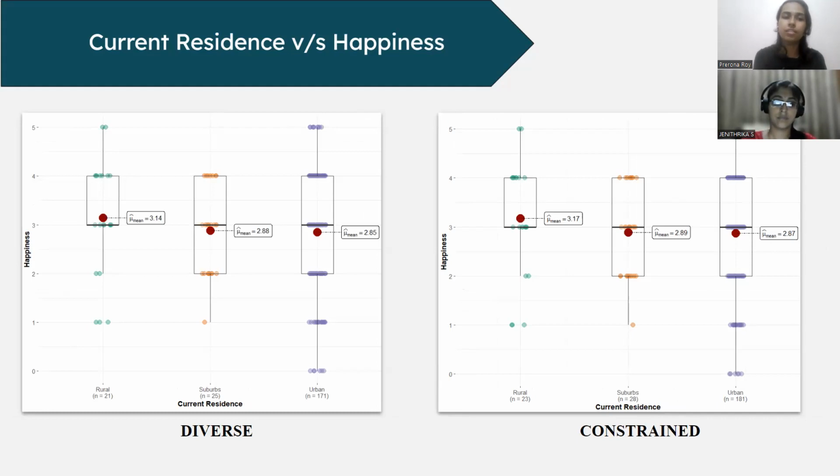So we have inferred here that the people residing in rural areas are possibly happier than those residing in the suburbs or urban areas. But again, we cannot say for sure unless we perform statistical tests to prove our point.